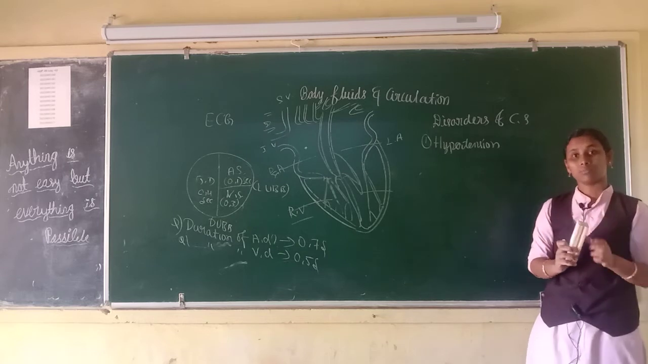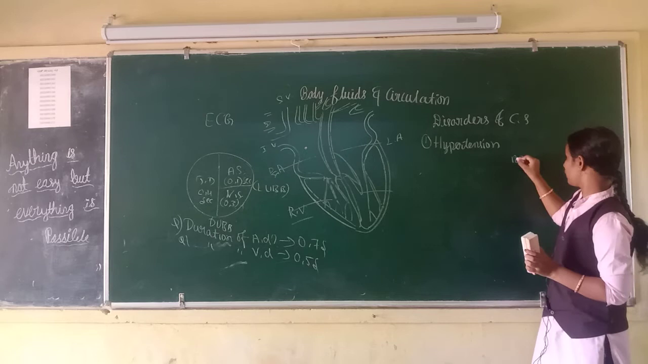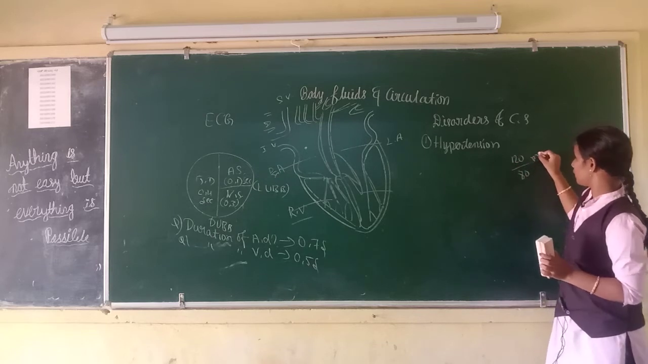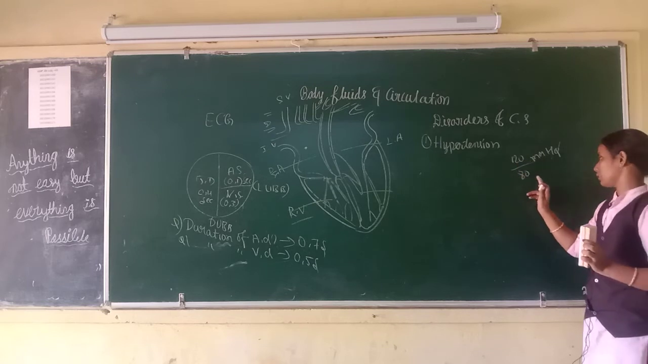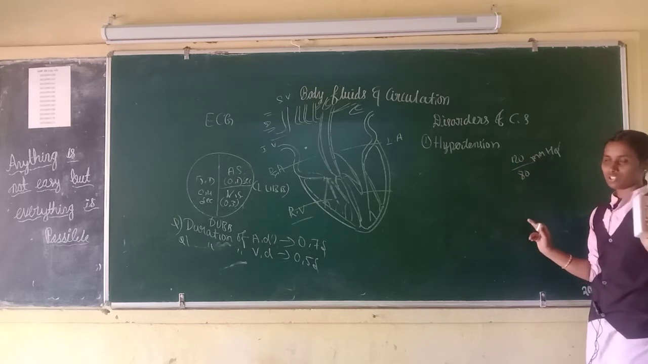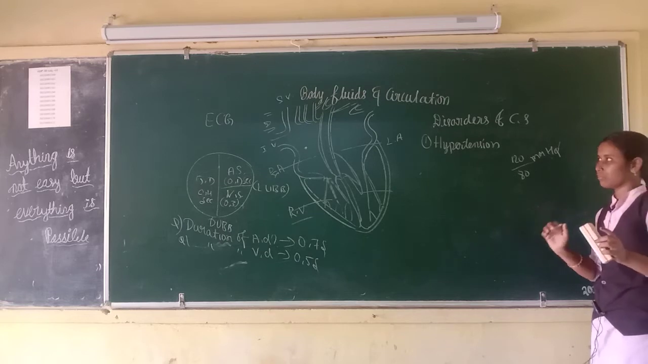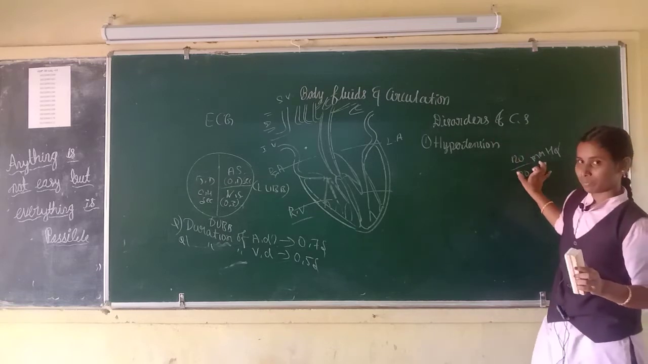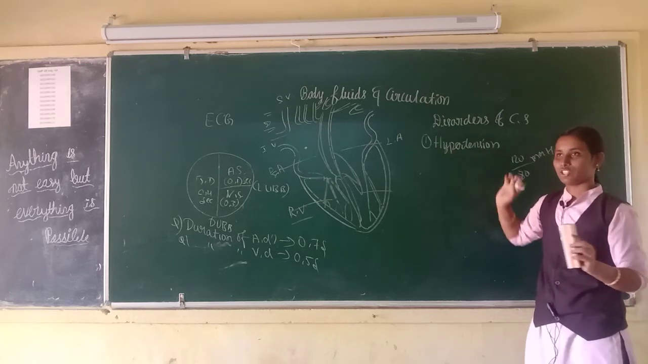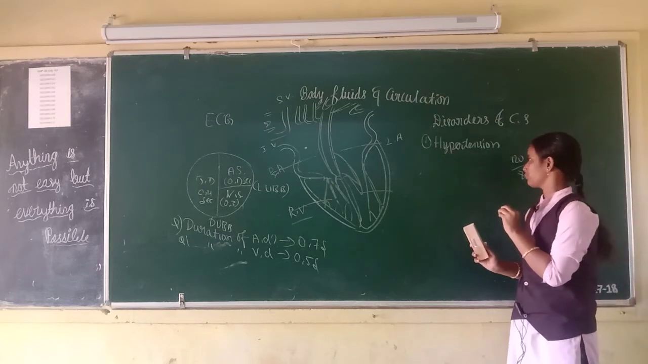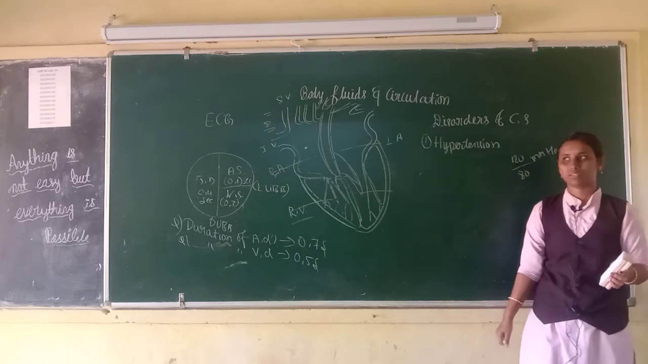What is the normal blood pressure of normal man? That is 120/80 millimeter of mercury. 120 is the systolic value, 80 is the diastolic value. This is the normal blood pressure of a healthy man. Increase in the blood pressure than normal, that condition is called hypertension. Hypertension affects the brain, kidney and liver.